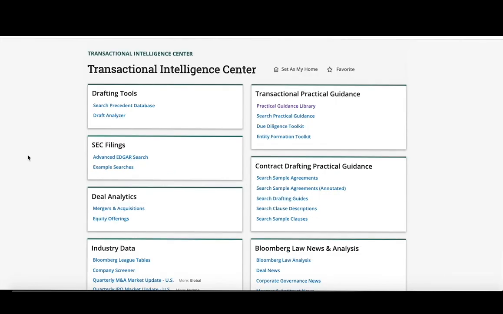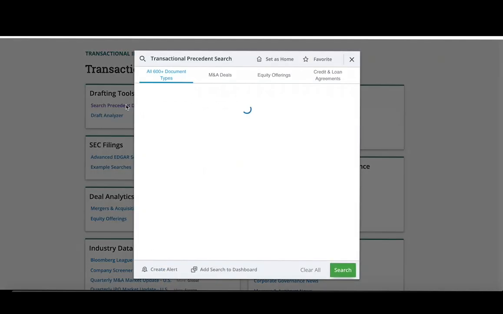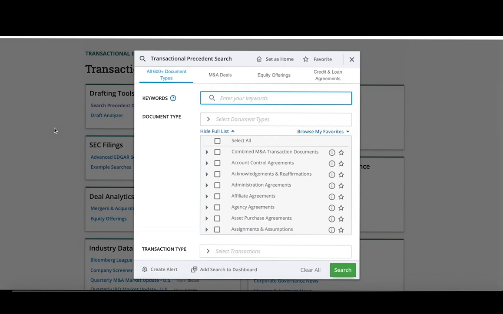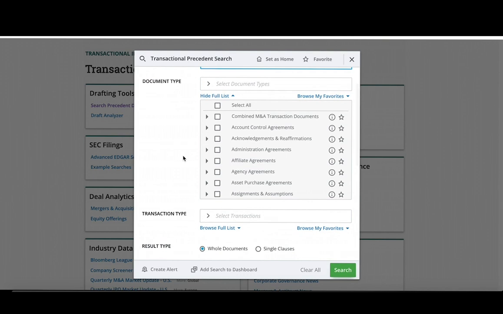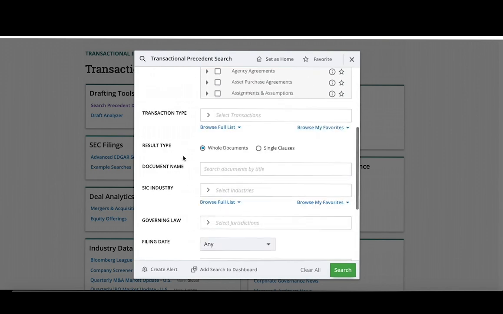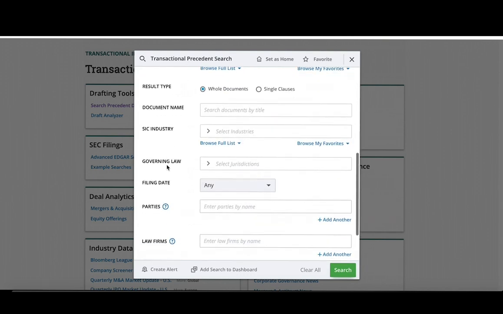One of Bloomberg Law's claims to fame is its precedents database. The source of agreements and precedents in this database are from exhibits to SEC filings. This database allows you to search across over 1 million agreements, and they are organized by document type as well as industry, and you have various fields for which you can search.